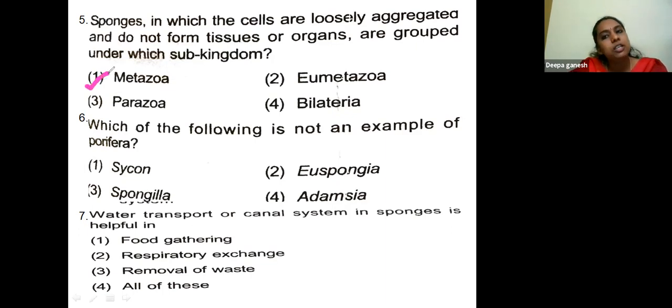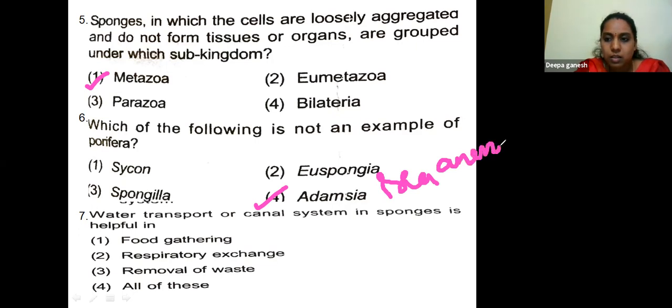Which of the following is not an example of Porifera? Sycon, bud sponge, Euspongia, freshwater bud sponge, Spongilla, Adamsia. Adamsia is commonly called as sea anemone.